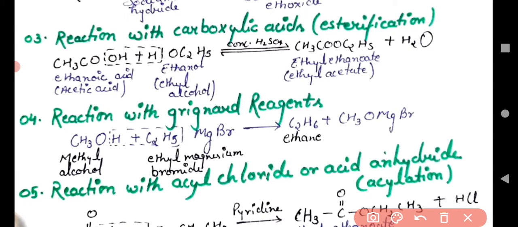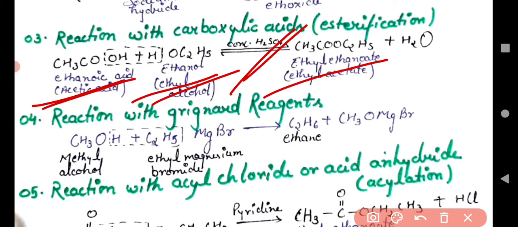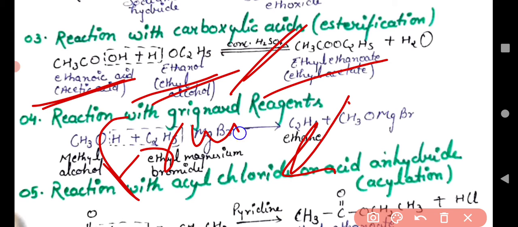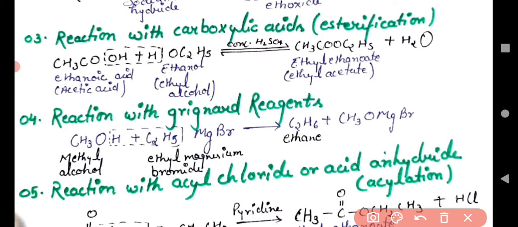Another reaction is esterification. What is happening in esterification? When ethanoic acid reacts with ethanol in the presence of concentrated H2SO4, we get ethyl ethanoate. This ethyl ethanoate has a fruity smell. We get an ester. Esters have a fruity smell, and you can understand by smelling that compound. So it was the third reaction. This is called esterification.